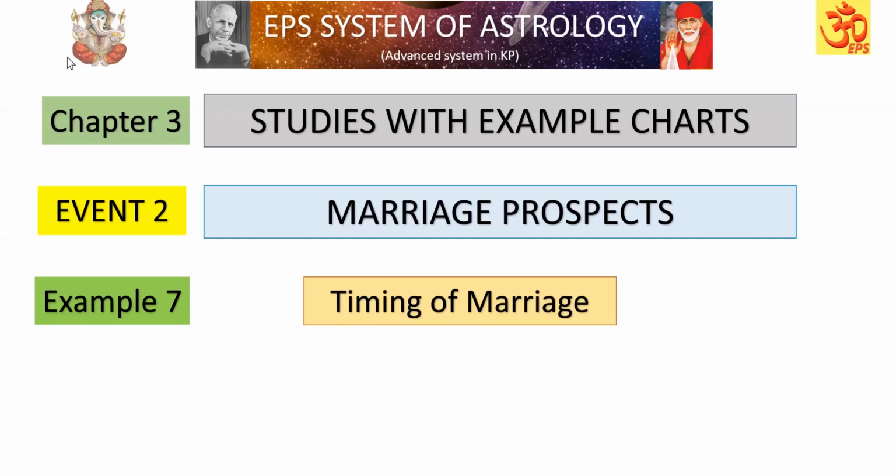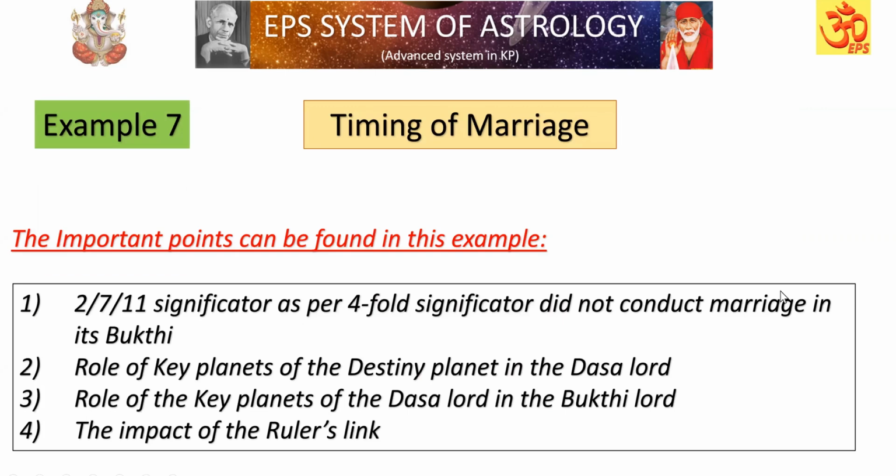Let us see the other important points we are going to study in this Example number 7, timing of marriage. The first one is that the 2, 7 or 11 significator as per fourfold significator did not conduct marriage in its Bhukti. And as I said, the 1, 6, 12 significator will be there in that ruler, but that will get the impact from the ruler's link.